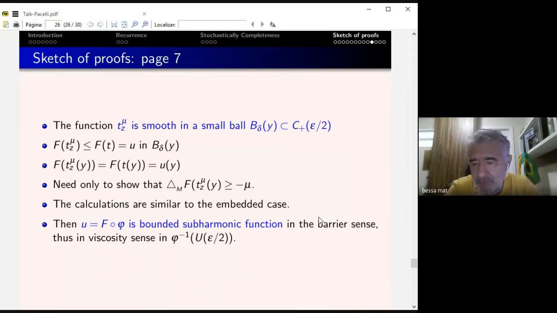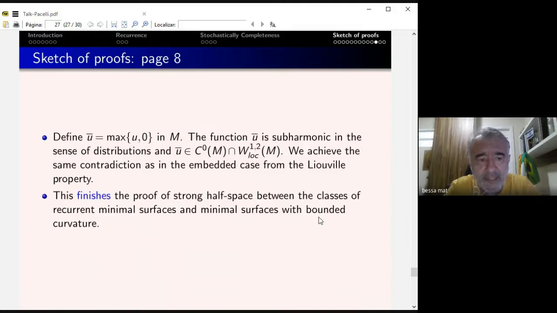Then basically it's this. You have to only show this. The calculation is the same, because then it's a bounded harmonic function in the barrier sense, in the viscosity sense, and then you take the maximum, the same situation. So it finishes the proof. So it proves Theorem 1: a recurrent manifold and a bounded minimal surface intersect unless they are parallel planes. This is Theorem 1.